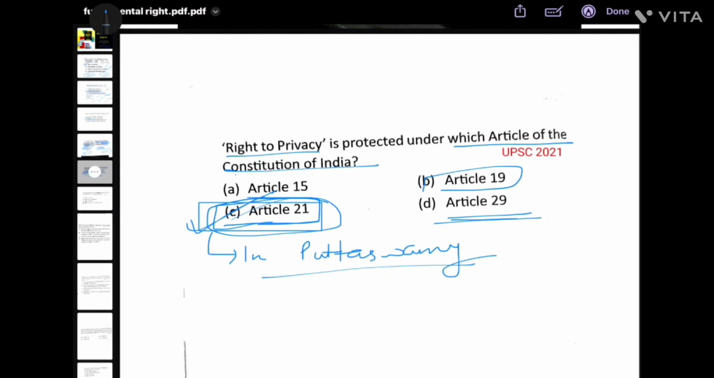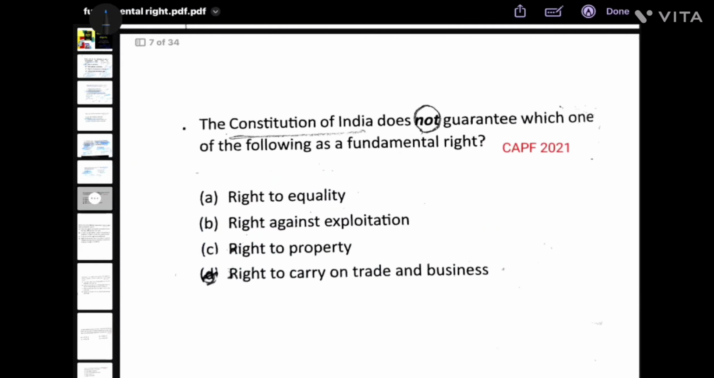मेनका गांधी वर्सेस यूनियन ऑफ इंडिया केस में भी सुप्रीम कोर्ट ने कहा कि merely living is not what is meant by right to life and personal liberty, but life with dignity is what is meant by this article. By the way, next question.